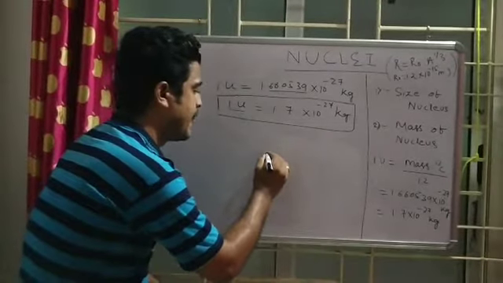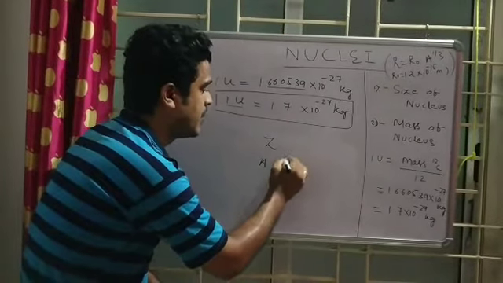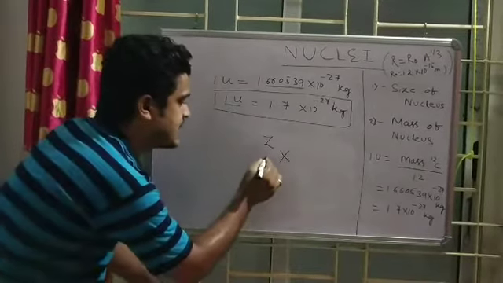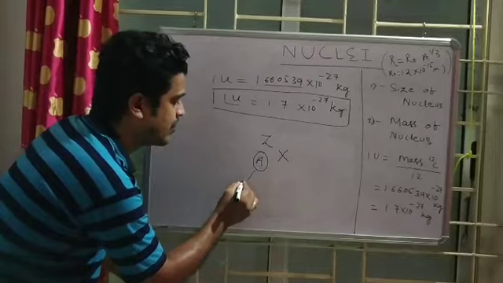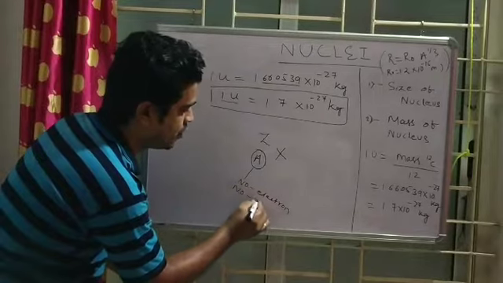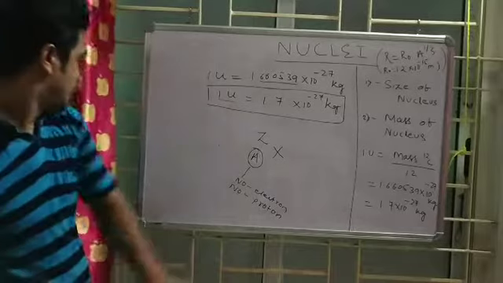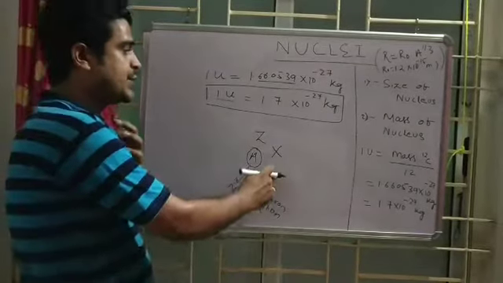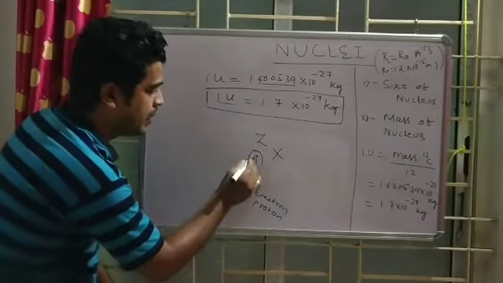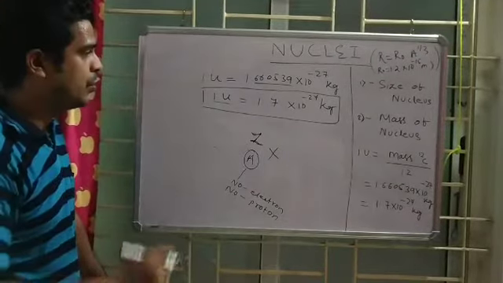Now you have studied this also, let me repeat it again. If Z is the atomic number, A is the atomic mass, and X is the element. You know the atomic number counts the number of electrons, as well as the number of protons. They both are the same. This is taught to you in atomic structure. So basically, I need to know Z. If I know Z, then approximately 2 times Z will be the mass number.